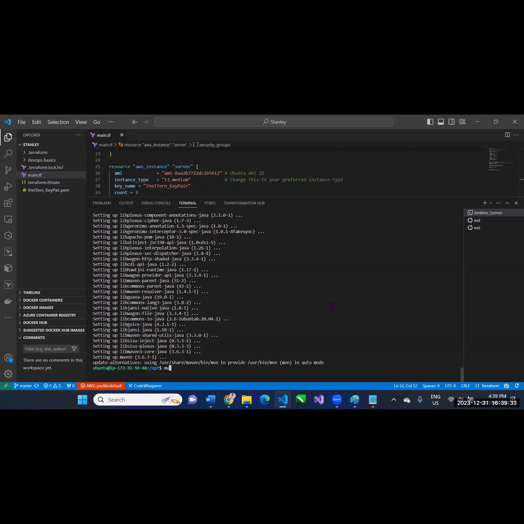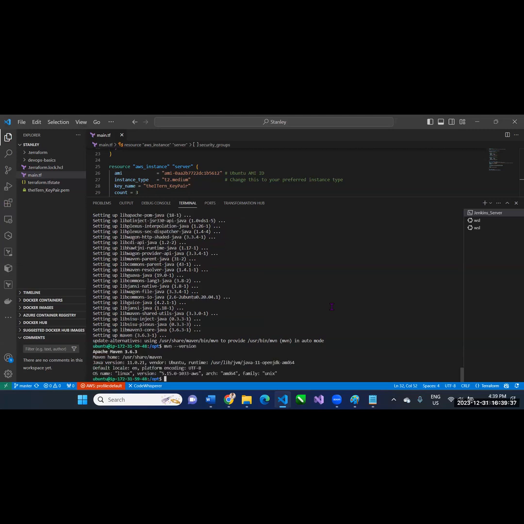And if I want to ask Maven, are you there? Yeah. I'll just ask Maven if he's there. So mvn --version tells me that Maven is installed. All right, so far so good. I hope I'm not too fast. You are still catching up. Yeah.